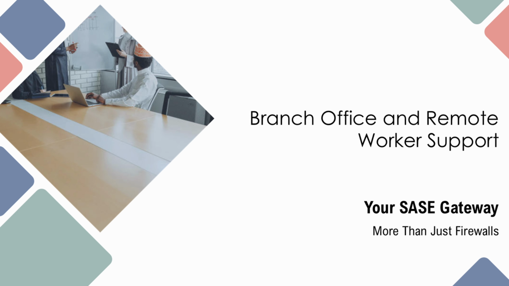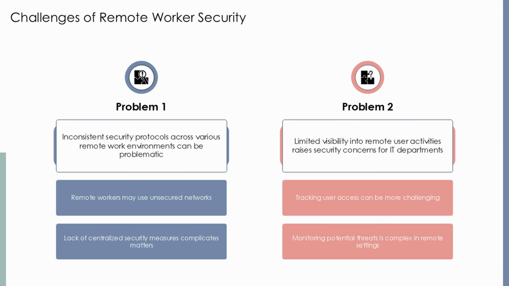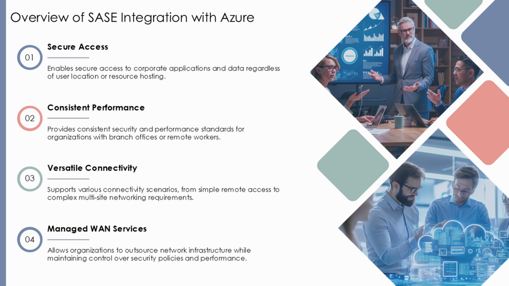Branch office and remote worker support. SASE integration with Azure addresses the specific challenges of securing branch offices and remote workers in distributed enterprise environments. The solution enables secure access to corporate applications, data, and services regardless of user location or resource hosting environment.